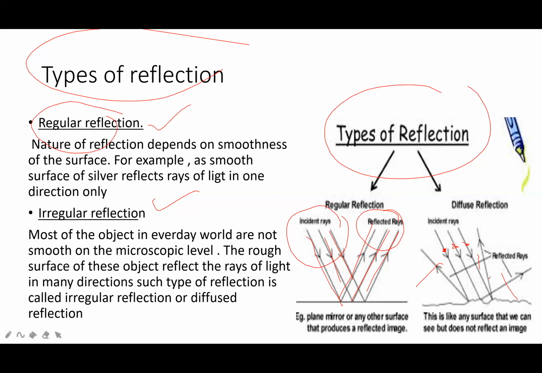Reflection is the bouncing back of light. Laws of reflection. First law: the normal, the incident ray, and the reflected ray all lie in the same plane. Second law: the angle of incidence is equal to the angle of reflection.